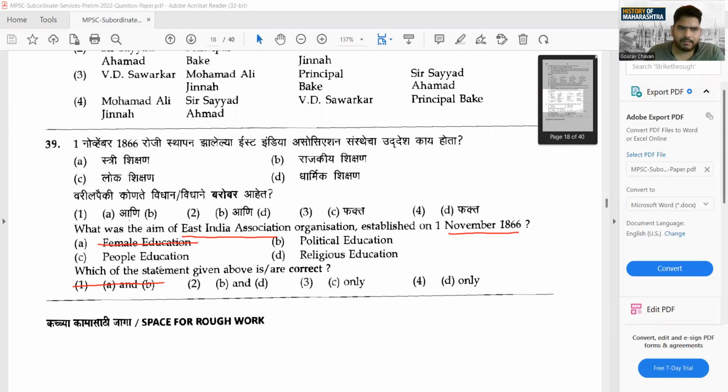Okay, then was it about political education? We never know. It might be, it might not be. Okay, we are not sure about that. But was it for religious association? For sure, no. Okay, it was not for the religious association. So you can cut this and you can cut this, then you'll arrive at the correct answer. It is C. Even if you don't know what the correct motto was, if you are sure about what it is not, you will get the correct answer.